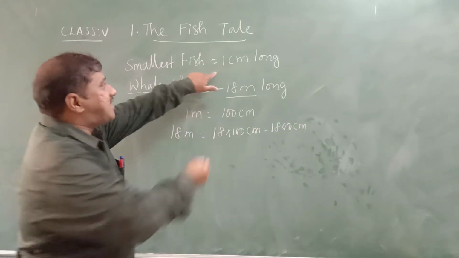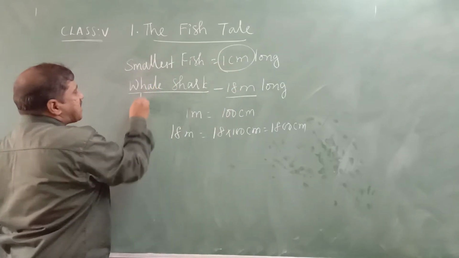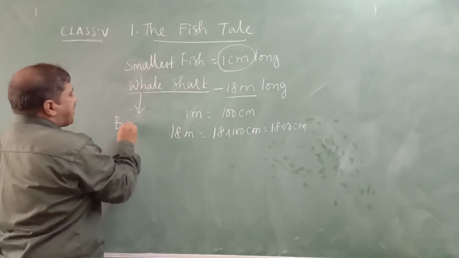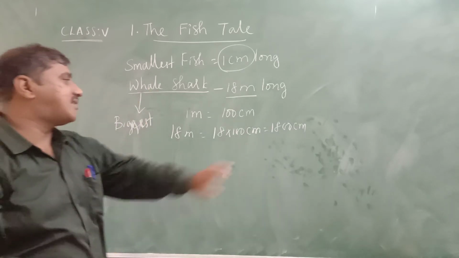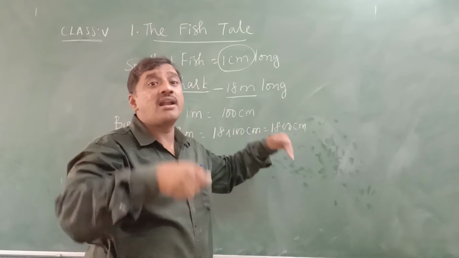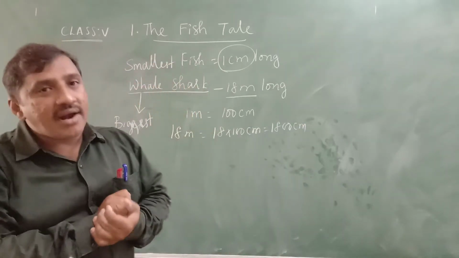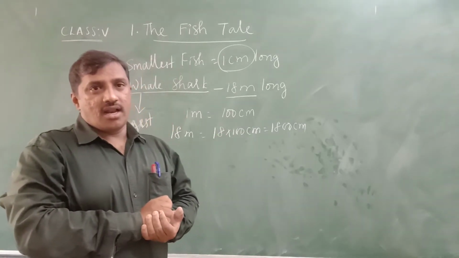The smallest fish is just 1 centimeter long. And the biggest fish is the whale shark. It is 1800 centimeters long, which means 1800 times longer. How many times longer is it? 1800 times longer it is.